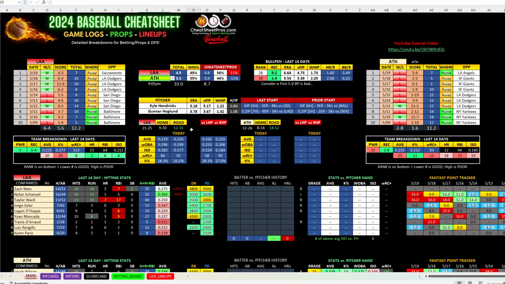And then my favorite game on the board is going to be the Angels. I was blown away. When I opened up the computer today and I saw this, I figured Angels, minus 125. They're plus 140. I'm like, how in the F is Oakland or Sacramento or whatever they're called now favored in this game? Like, I cannot believe. So they're like a minus 160, 170. I mean, look at this. They have lost 6 games in a row.